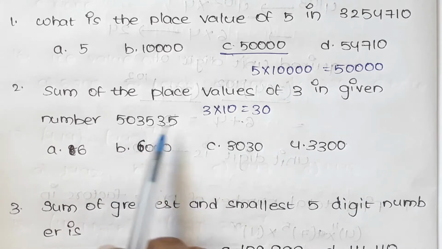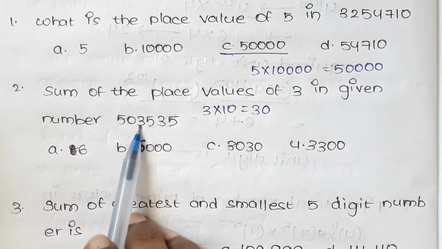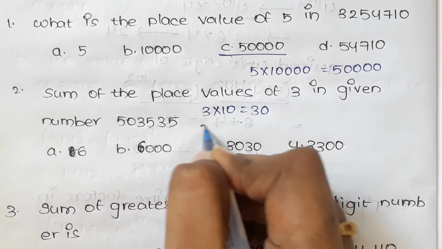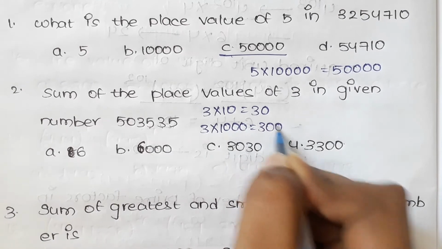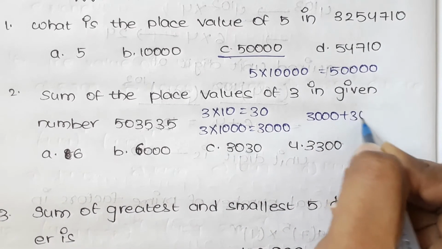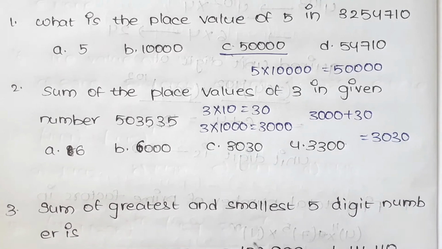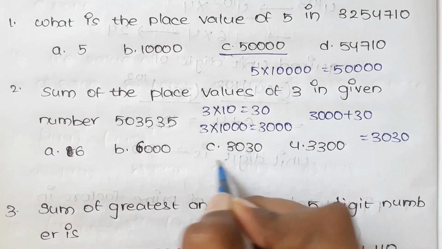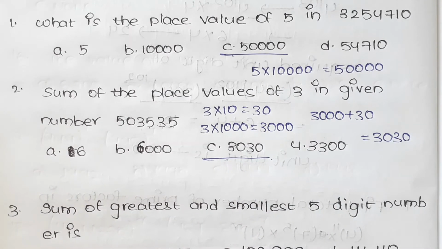And another 3 is hundreds, thousands. It is in the place of 1000. So its value is 3 into 1000, 3000. And the sum of these two is 3000 plus 30, that equals to 3030. And the answer is again C. 3030 is the answer.